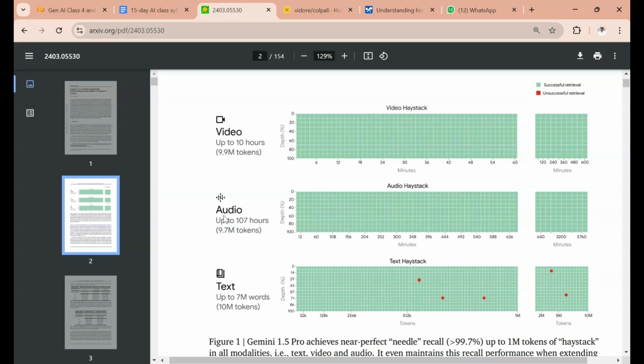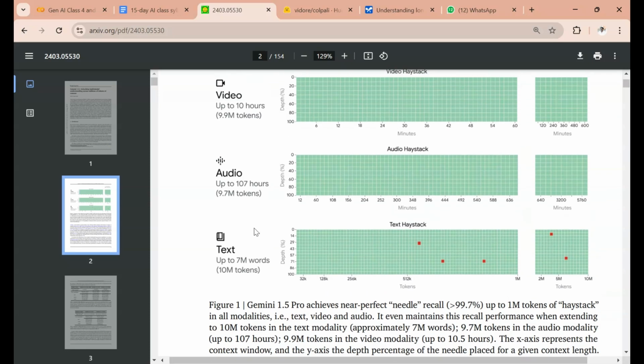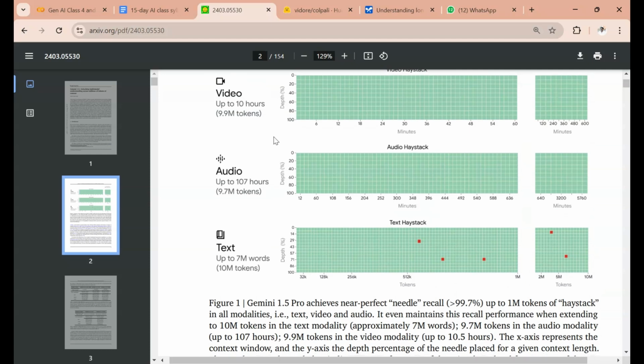You can upload an audio and analyze it, you can upload a video and analyze it. It means this particular video can be split into tokens, and out of those tokens you can ask any question, so that the Google Gemini model will decode this video, extract the information, and process whatever information you want out of that context. This is how the videos work, this is how the audio works. The same way you can do with text also. In text, it is supporting you to upload up to 2 million tokens. Okay, text, audio, and video.